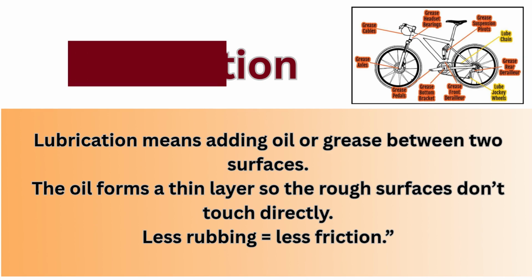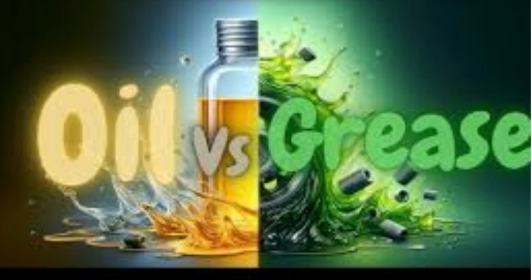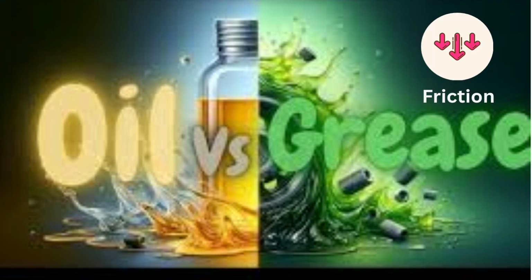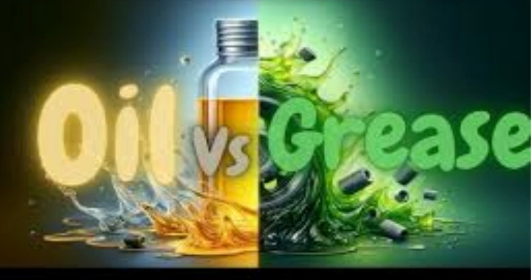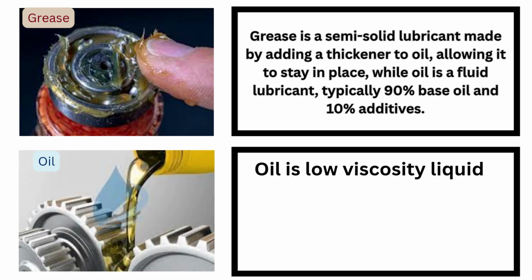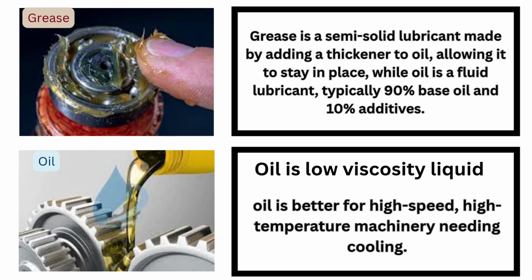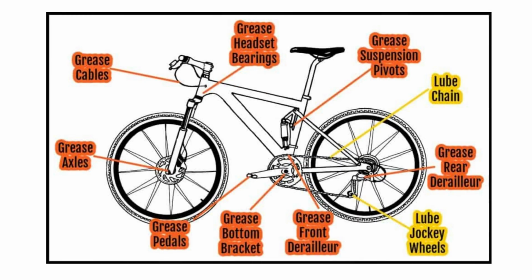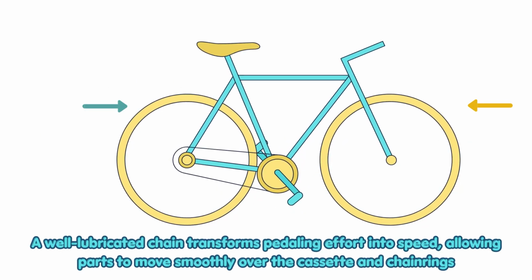And it's important to know that oil and grease are different. While both reduce friction, they have different properties. Grease is usually a thick substance made from oil with some other additives. It lasts for a longer time and is very effective in reducing friction and preventing rust. And oil, on the other hand, is a bit thinner and is suitable for specific parts. So the cyclist typically uses oil or grease on the chain to ensure it moves smoothly with the gears.